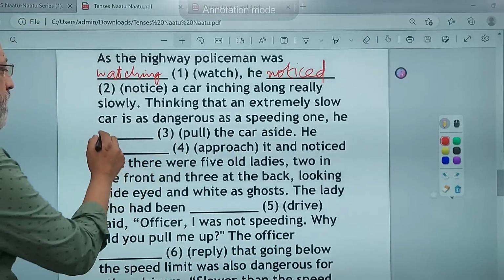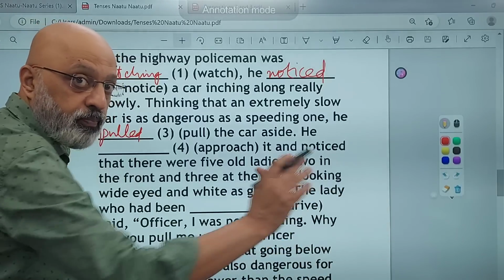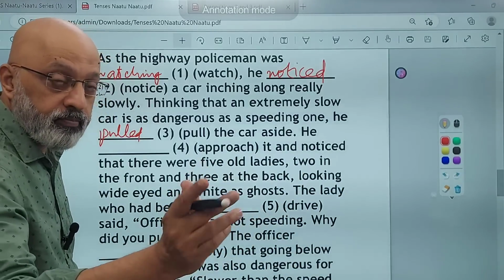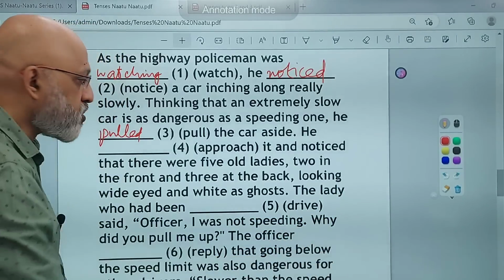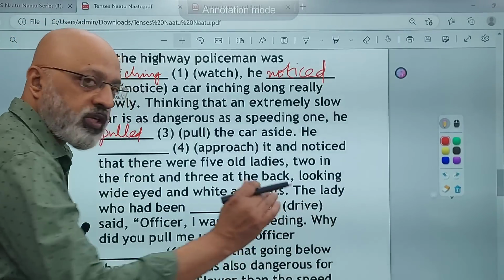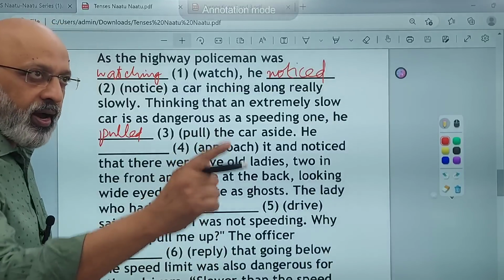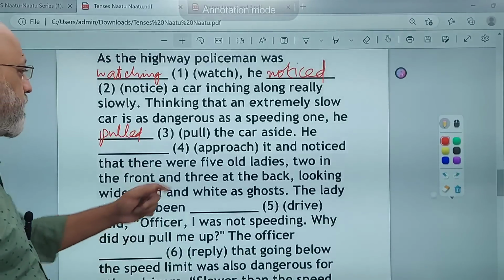So he pulled the car aside. You know, he asked the car to pull over onto the side. Pull over is one which you should know. Pull over means ask the car to come to the side and stop. Pull up also means to stop, but pull over is used especially when it comes to the highway. I think 2022 के class 10 के semester 1 में इस तरह का एक question आया था.